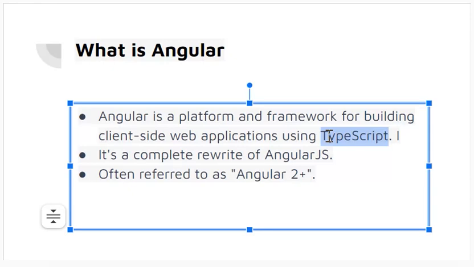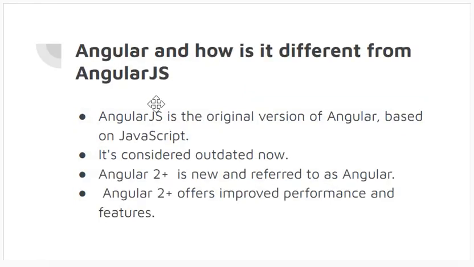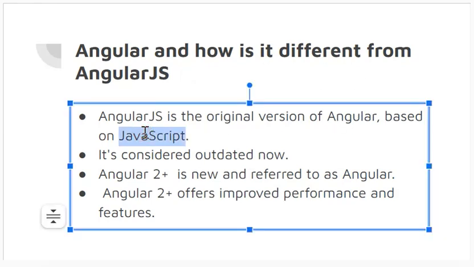And that's also our next question. What's the difference between AngularJS and Angular? AngularJS is actually the original version of Angular, which was based on JavaScript. And this is now considered outdated, and now Angular 2 Plus is the new version, and it's referred to as Angular only instead of AngularJS.